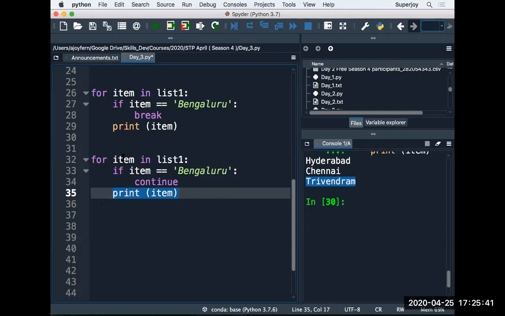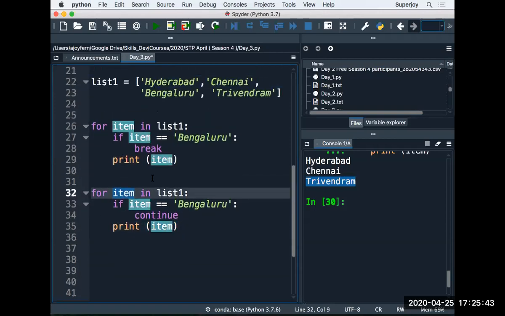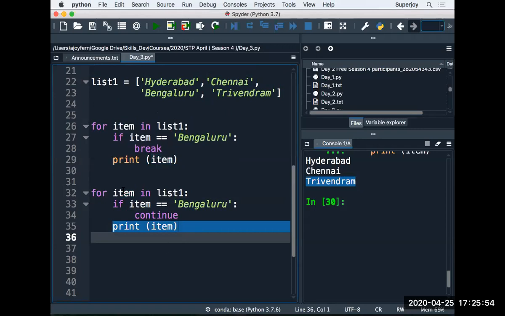So what happens here in the first iteration, item is equal to Hyderabad, and Hyderabad is not equal to Bangalore. So we will not see the continue, we will see the print item. In the second iteration, item is equal to Chennai. Again, Chennai is not equal to Bangalore, so we will not see the continue. Again, we print the item, right? In the third iteration, item is equal to Bangalore. So this condition becomes true. If this condition becomes true, we see the continue.